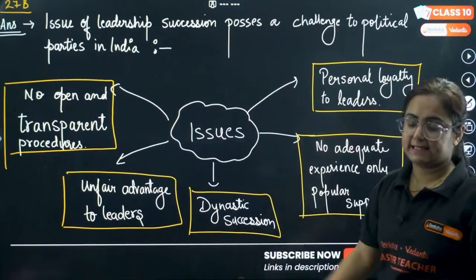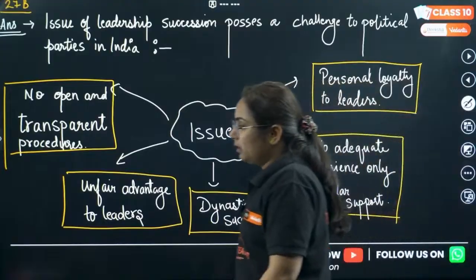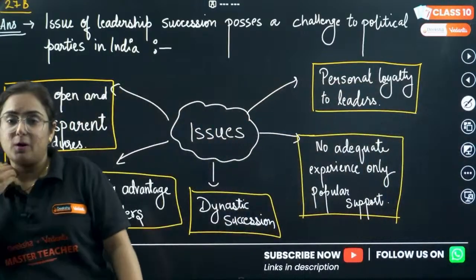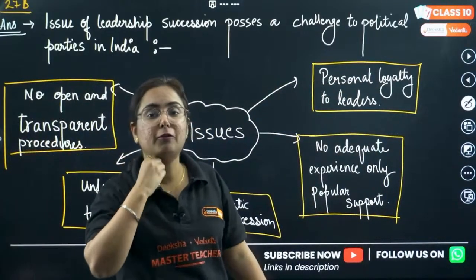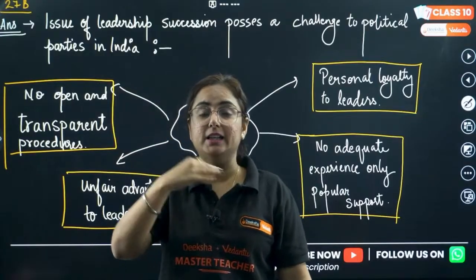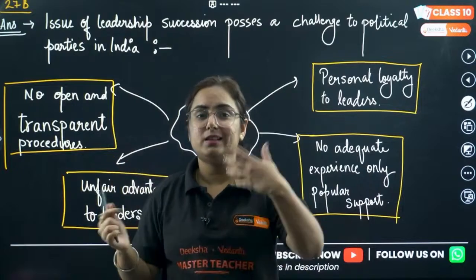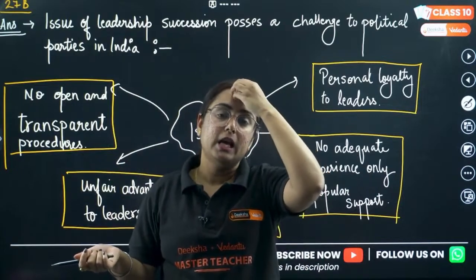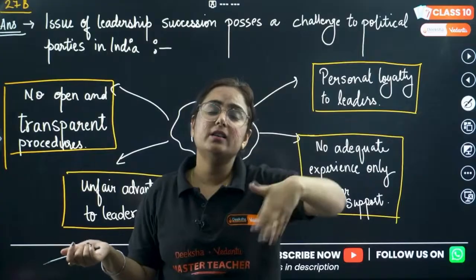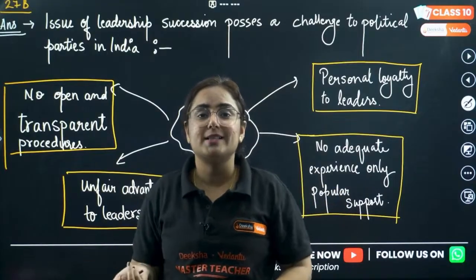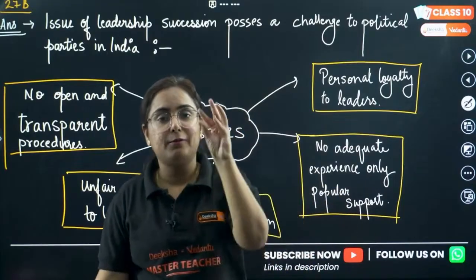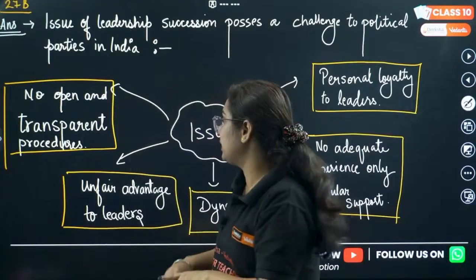27B. Yes, we have seen that one major challenge in political parties is the issue of leadership succession, right? Hereditary succession. We see that there are certain political parties in which leaders are chosen and we don't know the process. So let's give an accurate 5 pointers for that.